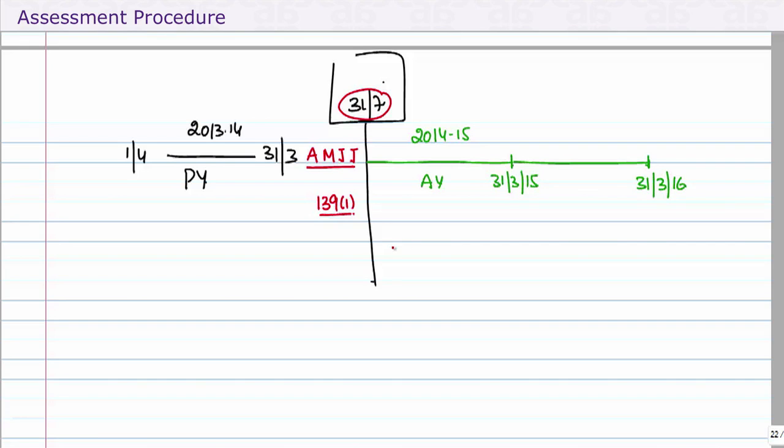We also learned that the assessing officer has the power to ask you to file a return. The power is under section 142(1)(1). The details of this section we will do when we go to the powers or the functions of the AO. Remember, at the moment we are talking about what the assessee can do. So I'm going to give you just in brief what 142(1)(1) says. It says that by a notice, the AO can ask the assessee to file a return.